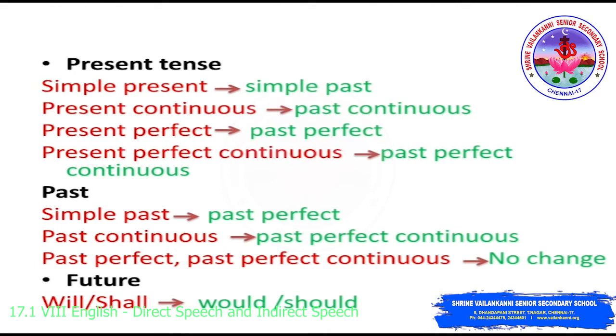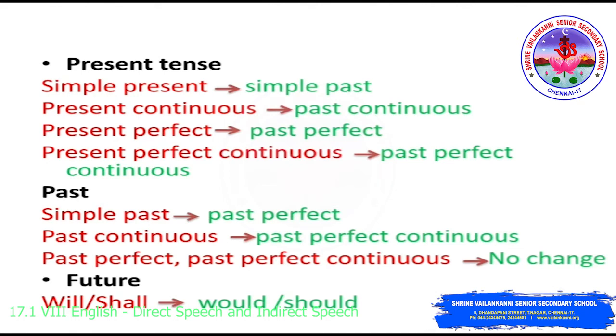If the sentence is in simple present tense in the direct speech, while writing it as reported speech or indirect speech, it will be converted into simple past. Present continuous will be converted to past continuous. Present perfect will be changed to past perfect. Present perfect continuous will be converted into past perfect continuous.